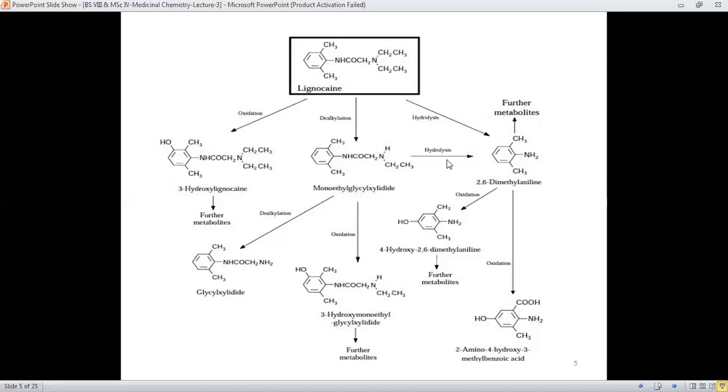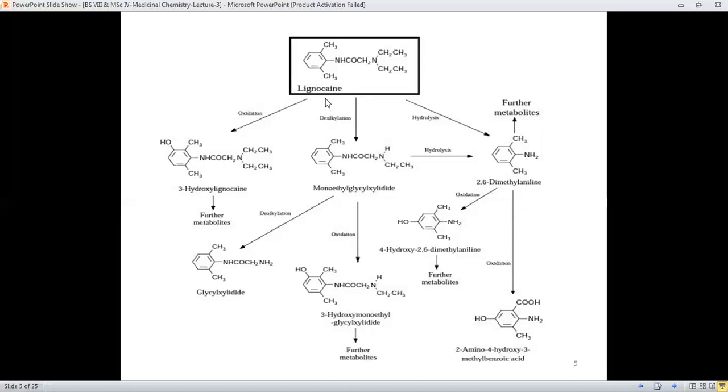This metabolite then undergoes hydrolysis, and the oxidation may be at the primary level. Then you can see here that one metabolite which is produced will then undergo an oxidation reaction. Similarly, this metabolite which was produced undergoes different types of oxidation reactions as well. Then we will discuss, one by one, all these metabolic pathways.